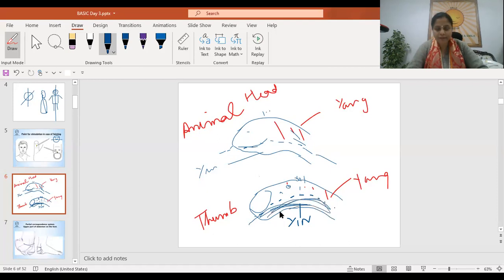Now you see the chin in the animal, this is towards the earth in the bending posture. So this chin becomes yin in the bending posture, and the lower part, towards the earth, is yin in the bending posture.